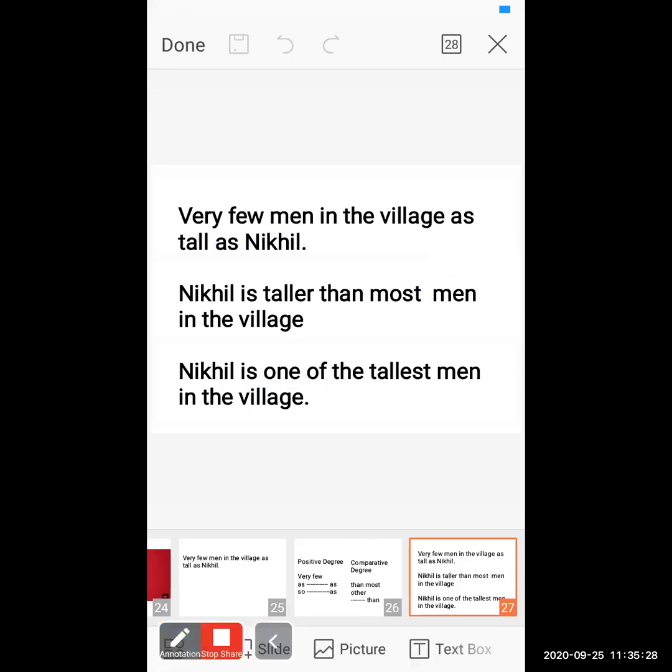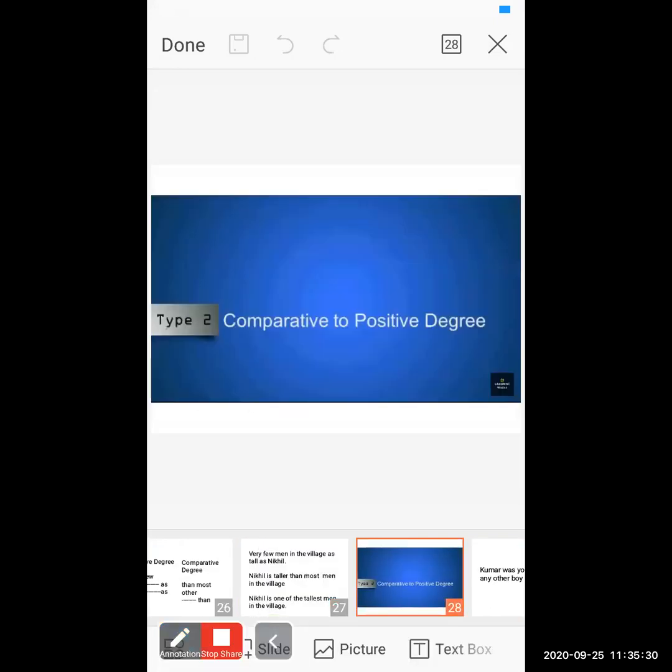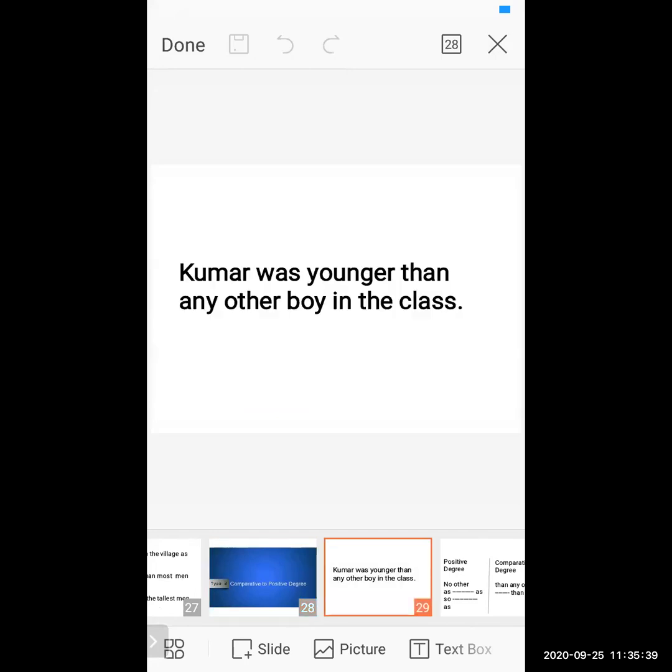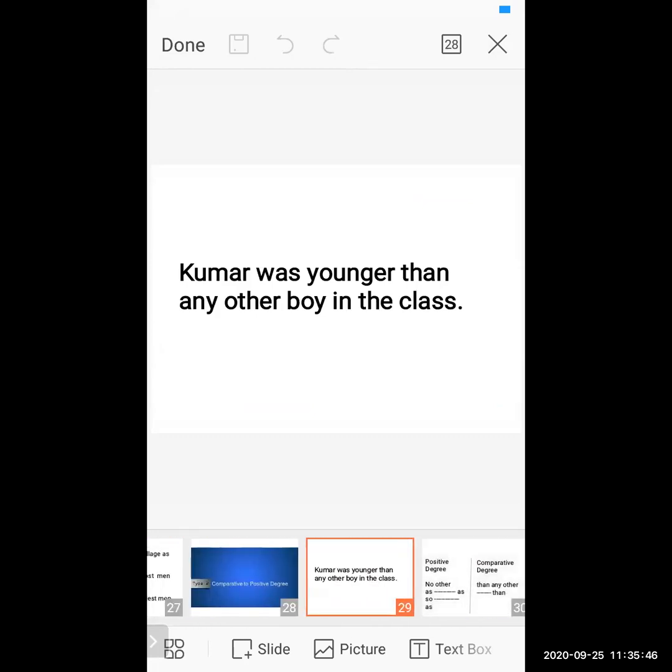Now we come to the next, that is comparative to superlative. First you have to see the sentence. This is the comparative sentence: Kumar was younger than any other boy in the class.